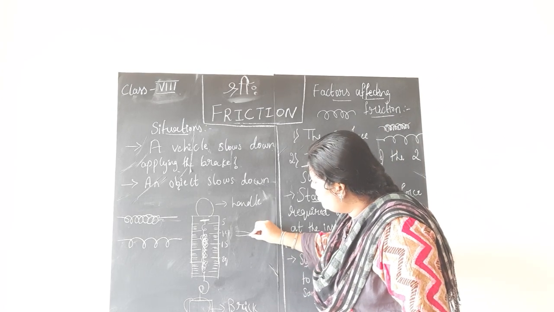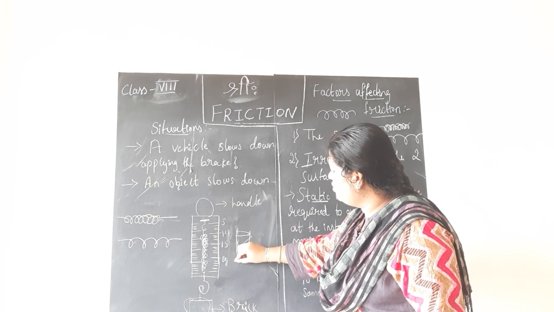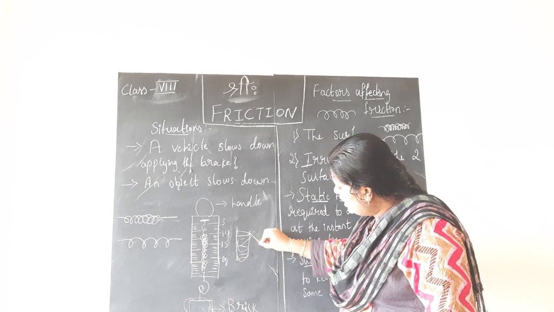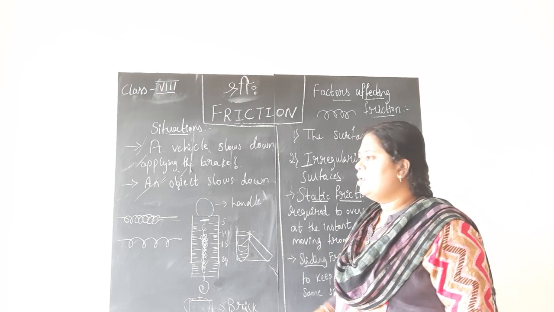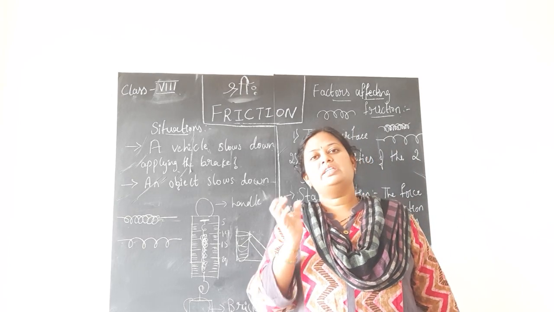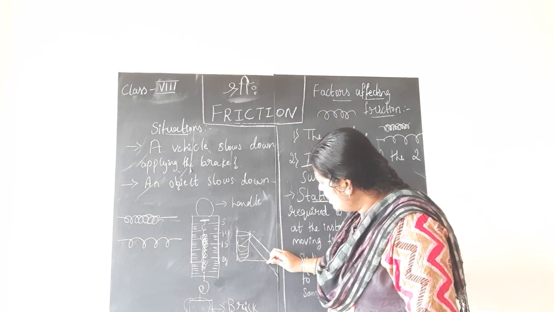So with the help of some support, maybe books or bricks or whatever you want to keep here for the support, create an inclined plane. You can use the wooden floor. If you want, you can just use the wooden scale also, but let it be a little wider, children. And this is the inclined plane.